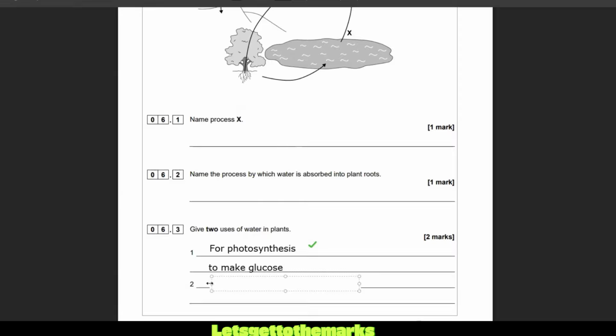The water can be used to transport mineral ions. So nitrates are a soluble mineral ion that are needed to make amino acids, and they are taken up the xylem. Also, you can move glucose and amino acids around in the phloem by translocation. We need water for that. And I would also say that water can be used as support in the xylem or in the stem. It keeps the plant upright. When the cells are turgid, that keeps the plant standing up. So lots of different ones there. Those are the two I went for.